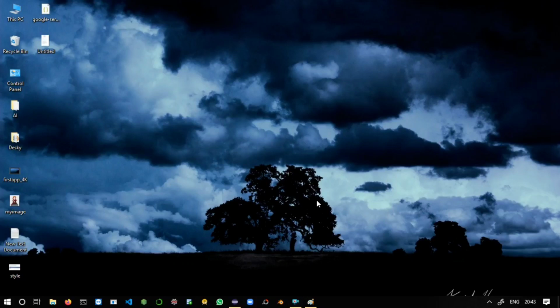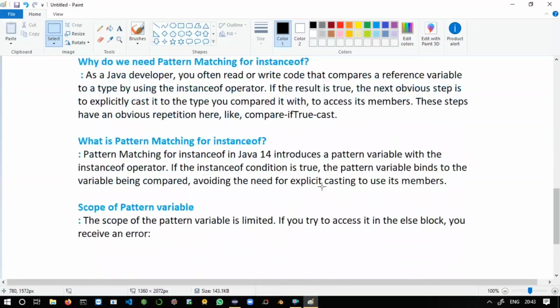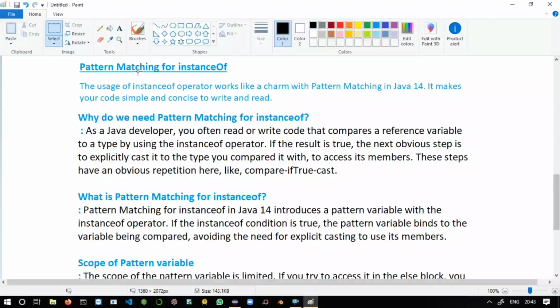In the previous video we learned the first new feature of Java 14, which is switch expressions. In this video we are going to learn the second new feature of Java 14, which is pattern matching for the instanceof operator, which is a preview feature. Here I have prepared some points, let's take a look at that.